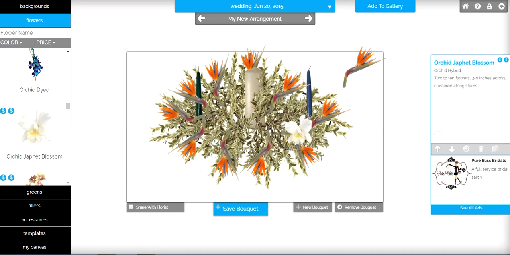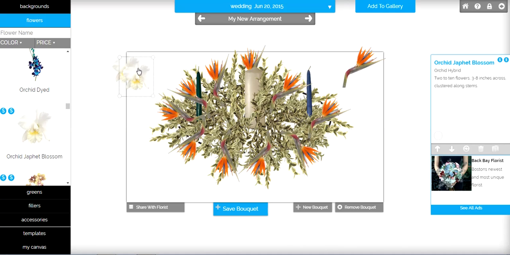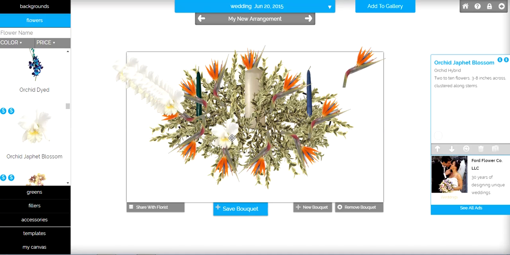And I picked the Japhet Blossom. Again, I'm going to bring it off to the side and I'm going to make copies of it. And we will place these around where we'd like them.